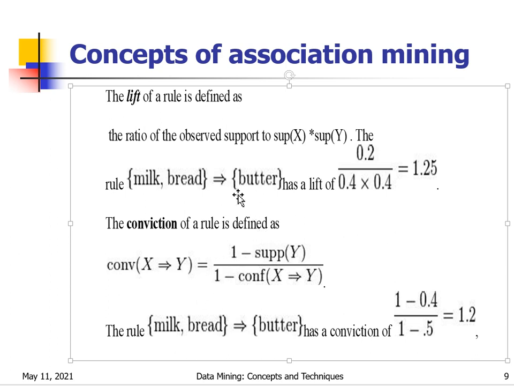Simply, the formula for lift is support of X union Y by support of X into support of Y. For conviction the formula is 1 minus support of Y by 1 minus confidence of X implies Y. Already we have seen how to calculate support and confidence. We just calculate the support and confidence and substitute them in this formula to get the conviction. In the same way, we find the support for X union Y, support for X and support for Y, and with those we get the lift. These are support, confidence, lift, conviction.